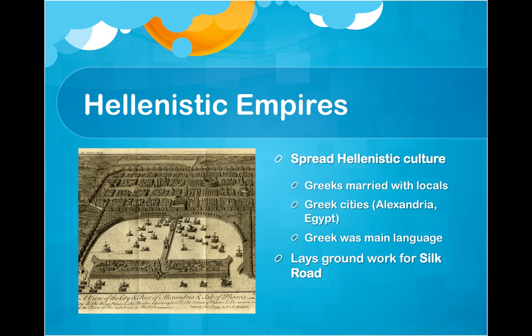Now, the big thing that the Hellenic empires do, while they're in control of their territory, is they spread Greek culture. And we're going to talk about Greek culture a lot more in a couple weeks. But the Greeks that conquered the territory married locals and spread that Greek culture, and they set up Greek cities like Alexander the Great sets up. Many of the cities are called Alexandria after himself, because what better thing than to name cities after yourself? Greek becomes the main language in the Eastern Mediterranean world, and this will eventually lay the groundwork for the Silk Road because of these connections between these empires and groups of people.